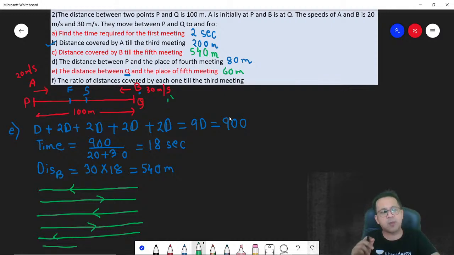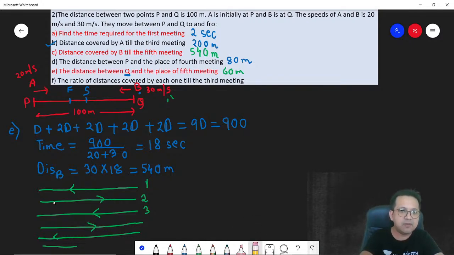See, 540 means what? 5 complete rounds and in the 6th round 40 meters. So this is the first round, you end up at the other point. Second round, you end up at the start. Third round, you end up at the other side. Fourth, so you can just draw the lines. So how much distance from Q? 40 meters, sorry, 60 meters. Clear?